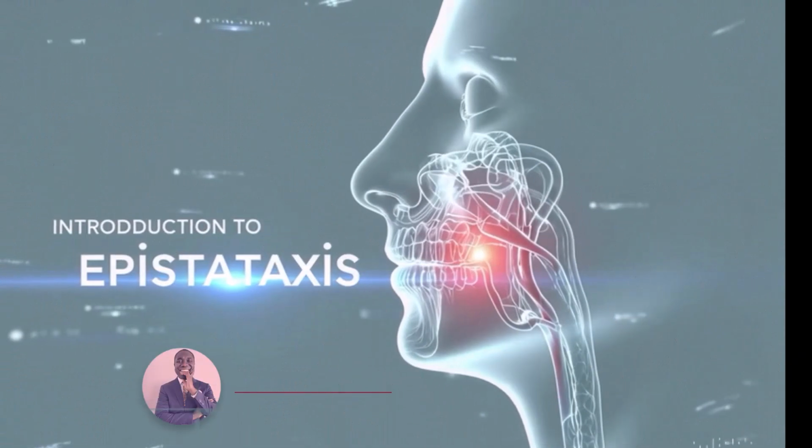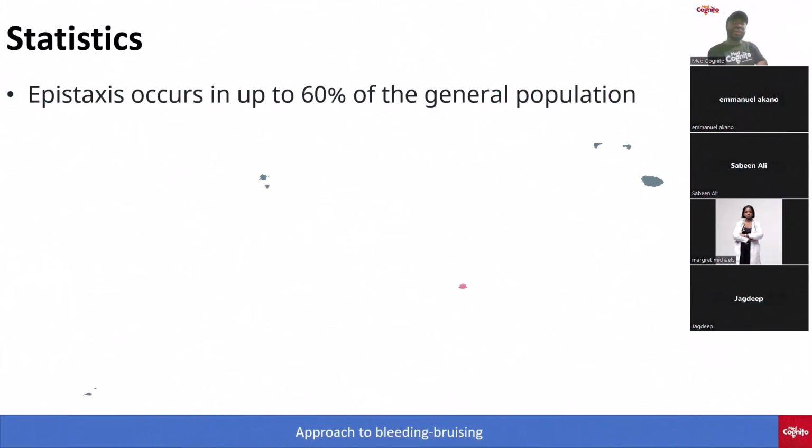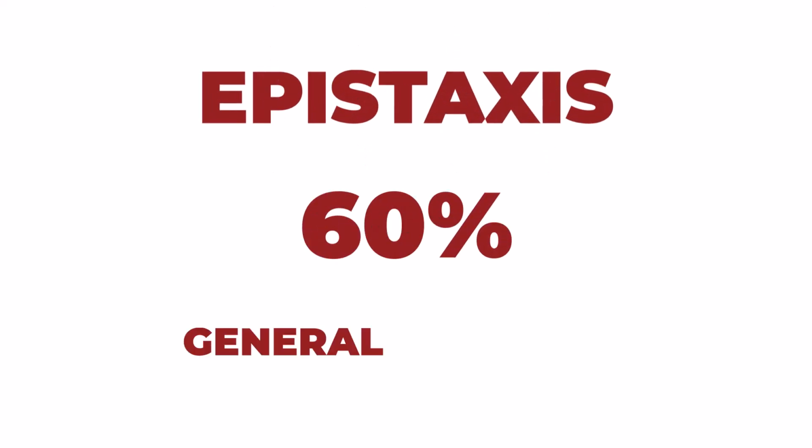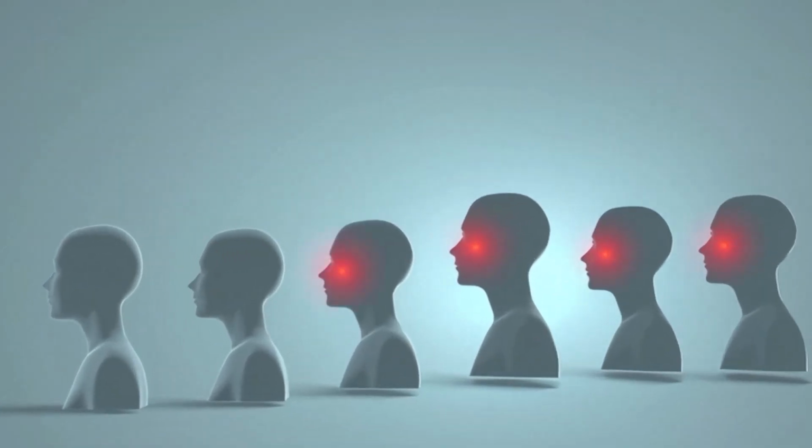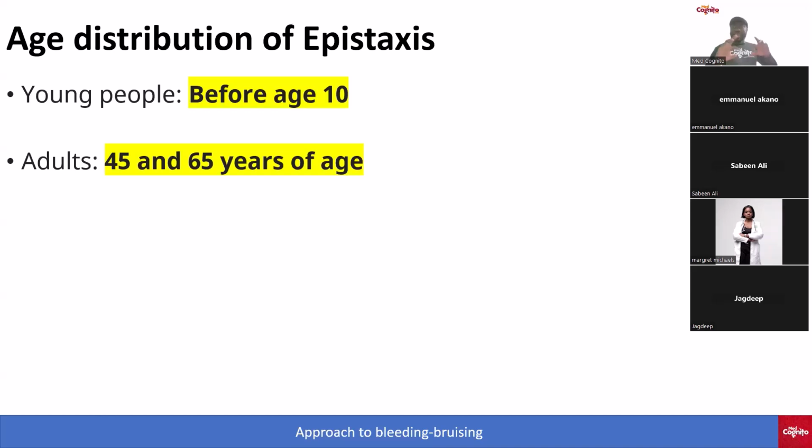Now let's get into the introduction of epistaxis. You have to understand that epistaxis occurs in 60% of the general population. So 6 out of every 10 people may experience epistaxis at one point in their lives. There's a bimodal age distribution.